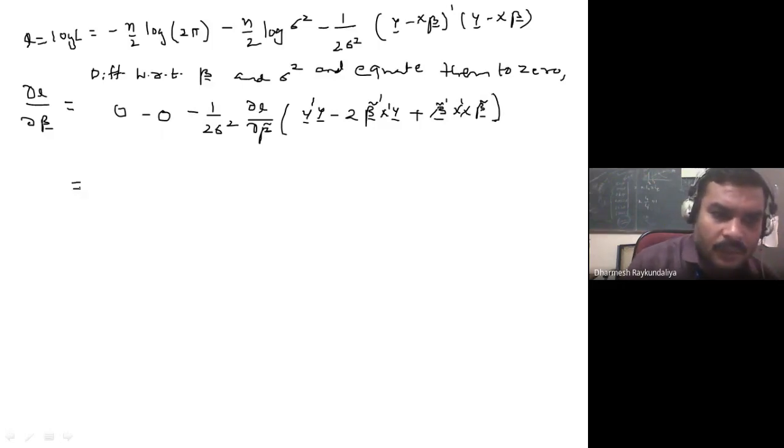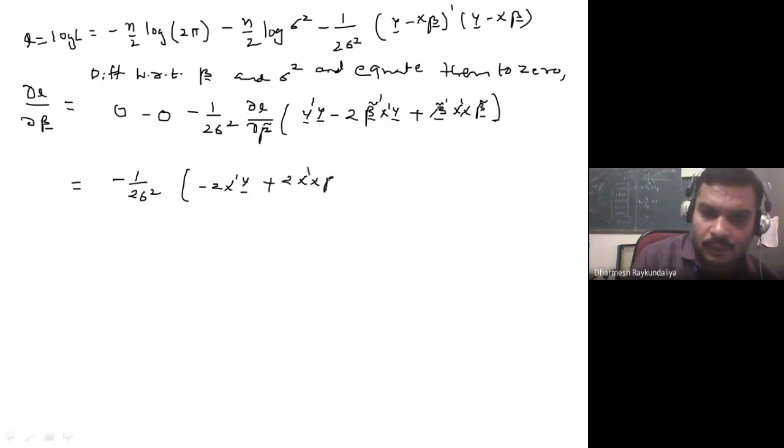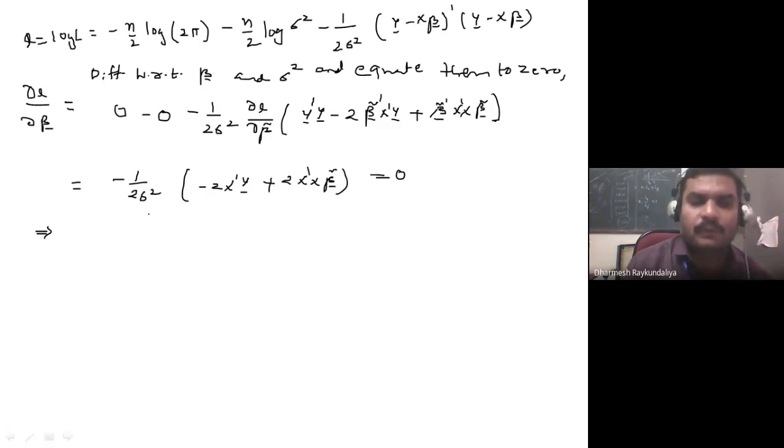So if I take the derivative, this is minus 1 upon 2 sigma square. This y dash y is 0. This I can write as minus 2 times X transpose y, and this is plus 2 times X transpose X beta curl. And then I equate them to 0, which implies minus 1 upon 2 sigma square goes to the other side because sigma square is not 0.